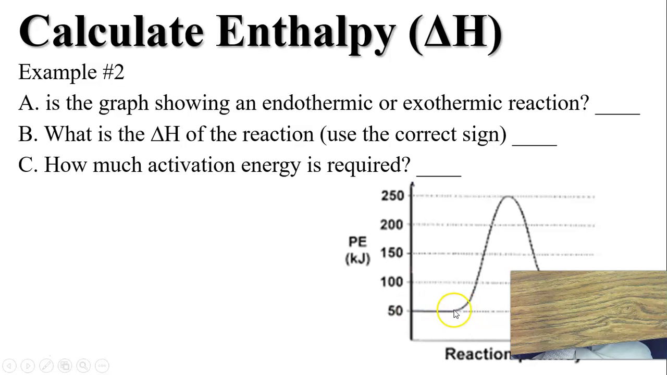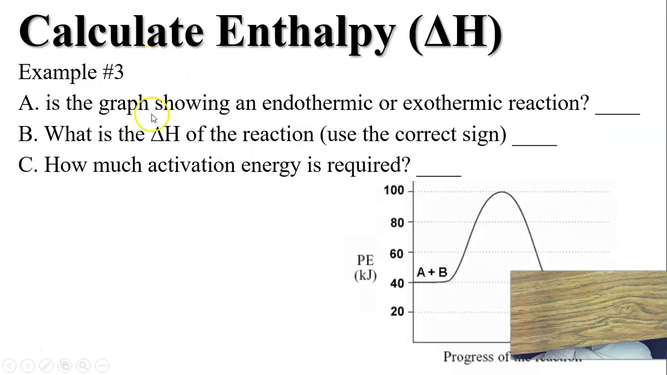Okay, graph number 2 is a different graph. We start here at 50 kilojoules, and look, we end up here at 100 kilojoules. So it looks like we've gained some energy here, energy into the reaction, which means it's what? Yeah, you know. What about the delta H? Okay, delta H is 100 minus 50. 100 minus 50 is positive. Positive delta H is going to be an endothermic. How much activation energy is required? Well, a whole bunch. 250 minus 50, 200 kilojoules.